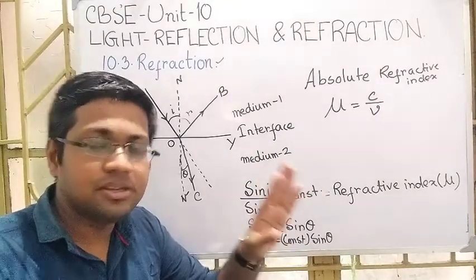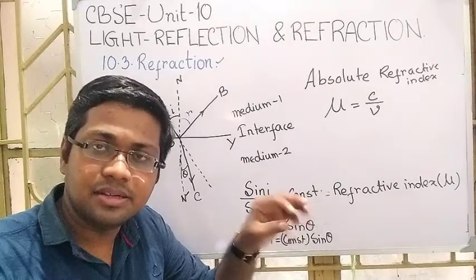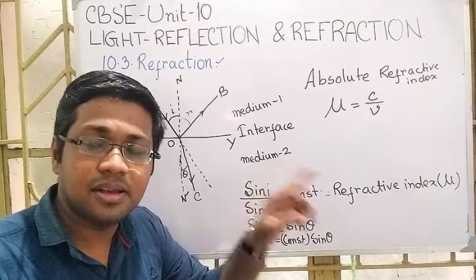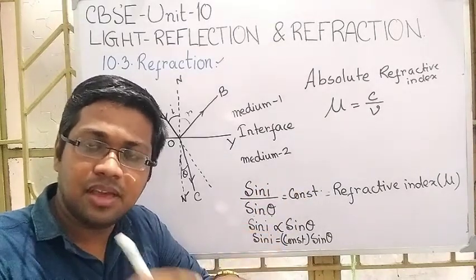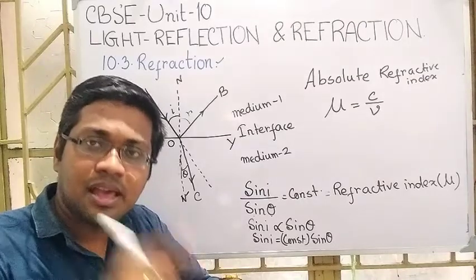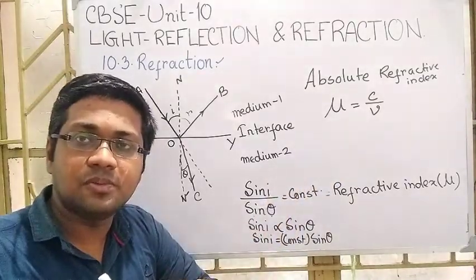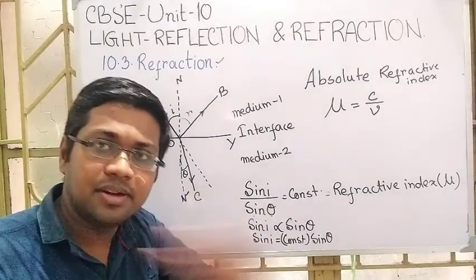When the light is traveling through air and enters into water, at that time this refractive index will be relevant. If the light enters from the air to water, the refractive index at that time is called the refractive index of water, and that has a particular value. It will never change.